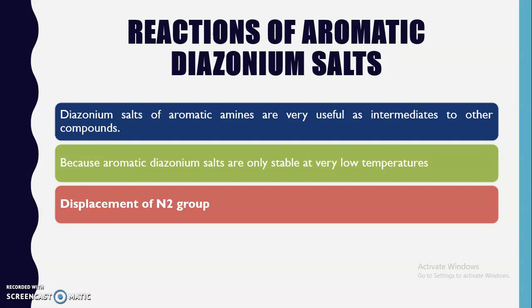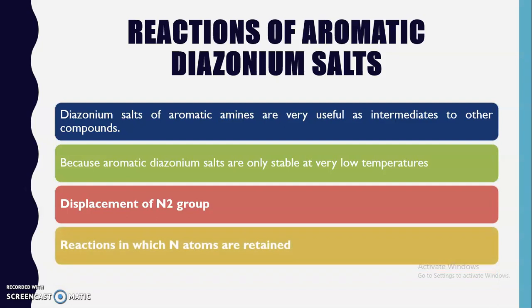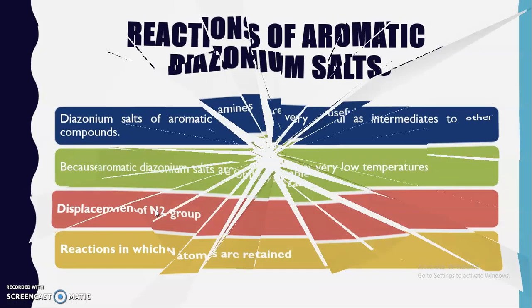So the reactions of aromatic diazonium salts are categorized under two classes. One is the displacement of the N2 group, that is the diazonium group, where we can displace this nitrogen atom with the help of another functional group. And the second category is a reaction in which the nitrogen atoms are retained. In the first class we are removing the nitrogen atom, in the second we are keeping the nitrogen atom as it is. So first we are going to discuss the reactions in which displacement of the nitrogen group is carried out by other groups or atoms.